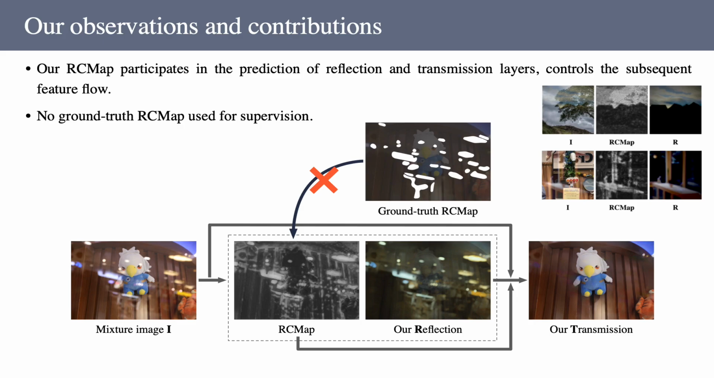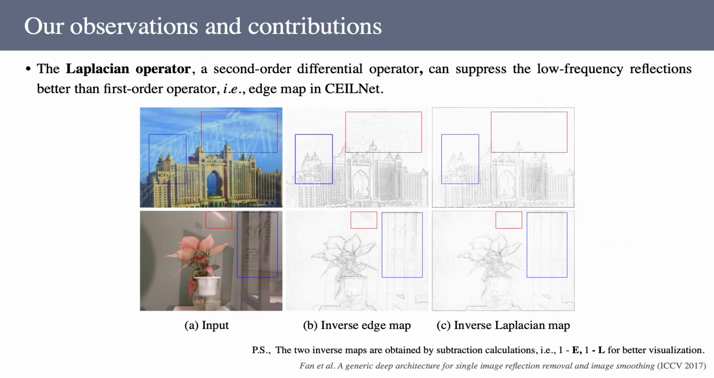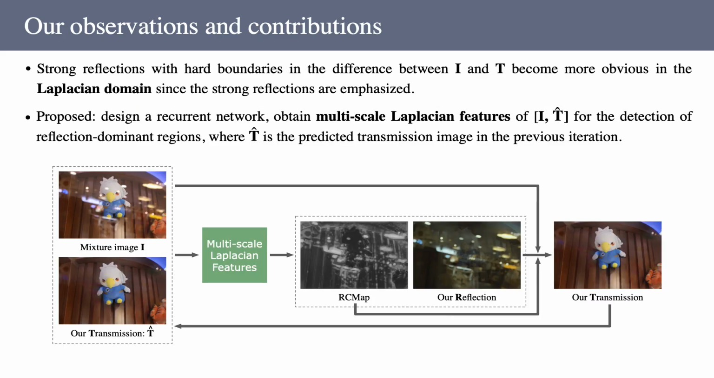Besides, there is no ground truth RC map used for supervision. This can avoid the difficulty of defining or labeling reflection-dominated regions. Furthermore, we observe that low-frequency reflections are less evident in the Laplacian map than in the edge map, which suggests that the Laplacian operator, as a second-order differential operator, can suppress the low-frequency reflections more effectively. In contrast, strong reflections that have hard boundaries cannot be suppressed by the Laplacian operator. That's to say, the difference between I and T, caused by strong reflections, becomes more obvious in the Laplacian domain.